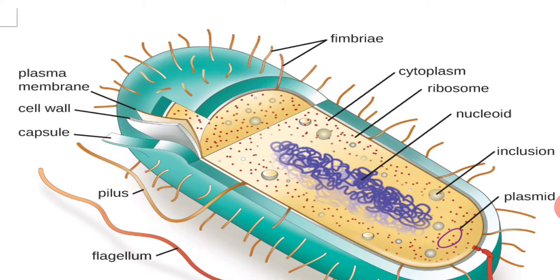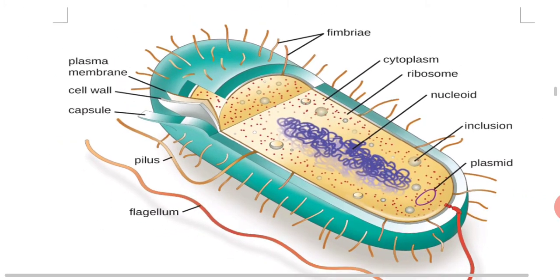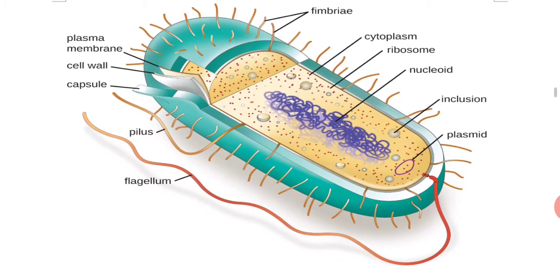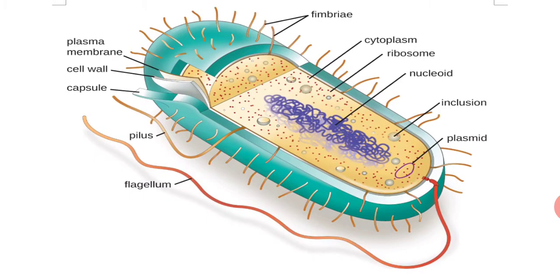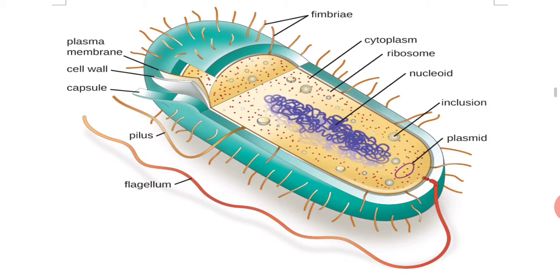This is the structure of a bacterial cell, which is a prokaryote cell. We can understand by this diagram that the outer layer is called the capsule, then the cell wall and the cell plasma membrane on the inner side, and all the genetic material is found as a nucleoid.